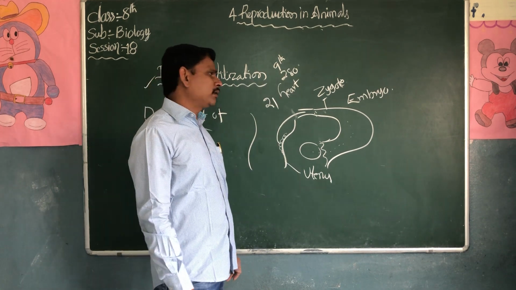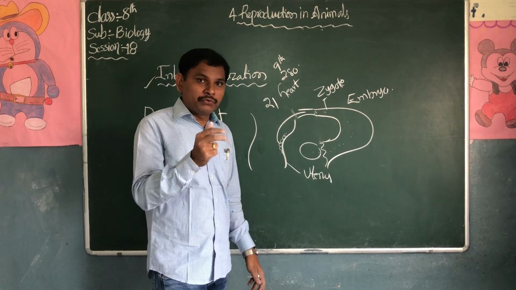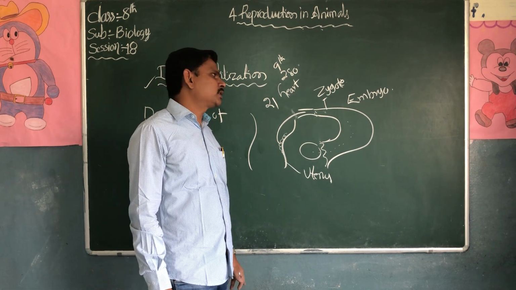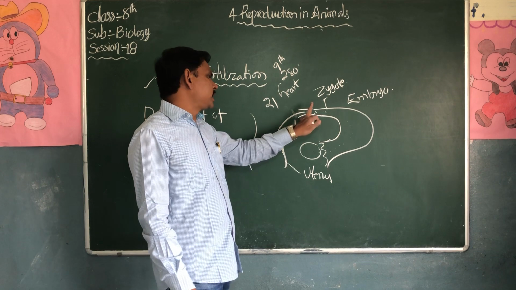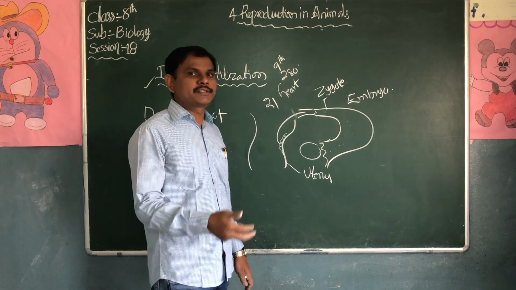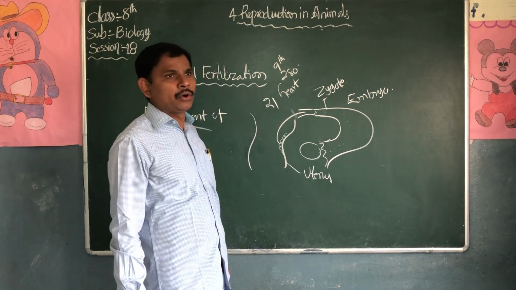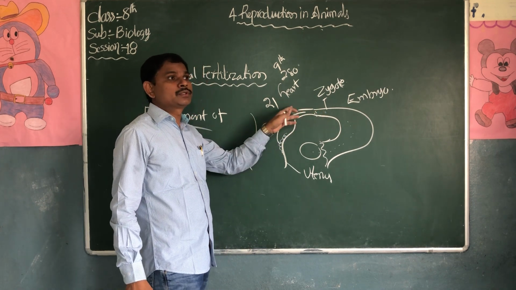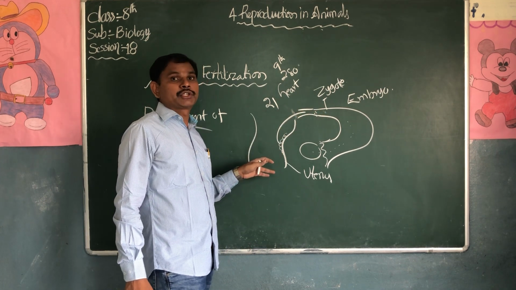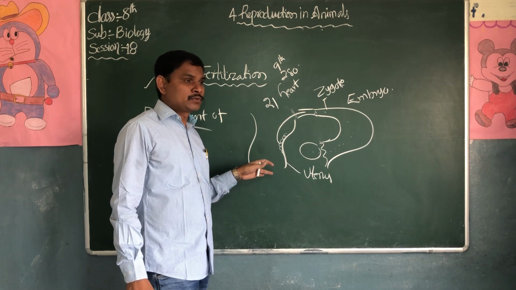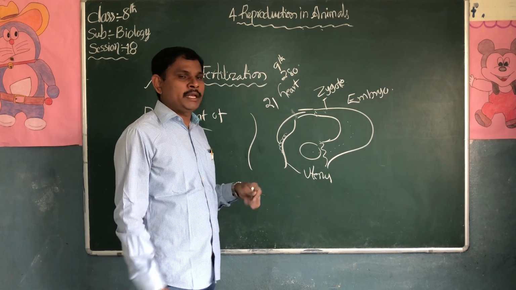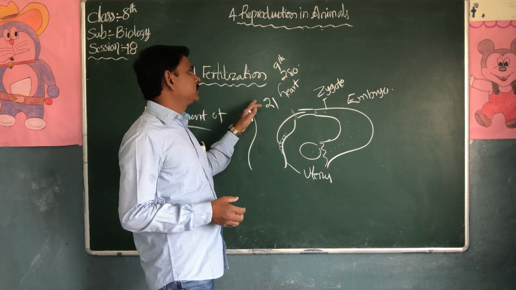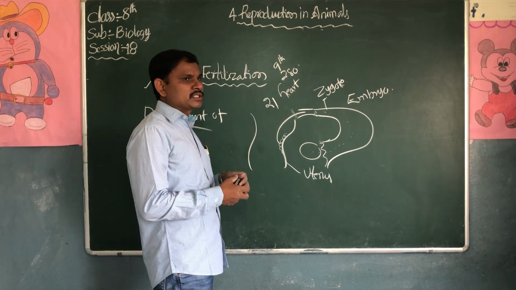When the development of the baby takes place, when fertilization takes place in the fallopian tubes, a zygote is going to form. This zygote will develop into an embryo. This embryo will move from the fallopian tubes to the uterus walls. So we can see so many changes in the uterus wall. Thickness will be increased. This embryo will attach to the uterus walls.